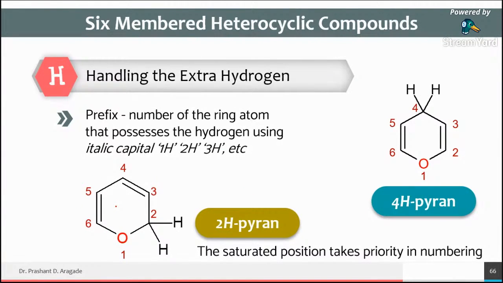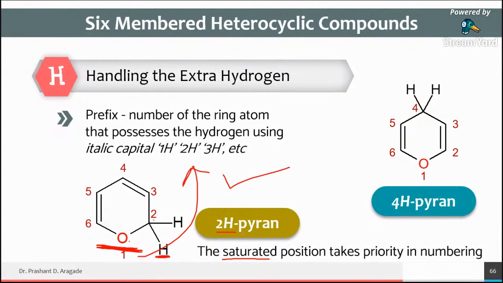at that time you have to follow the numbering system in such a way that the first preference is given to the heteroatoms, and then preference is given to the saturated atoms. First preference to heteroatoms and then second preference to the saturated atoms. So this direction of numbering is correct, because it follows all the rules. As it follows all the rules, at the 2 position the extra hydrogen is present.